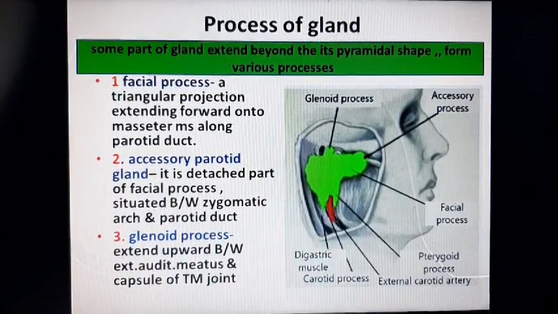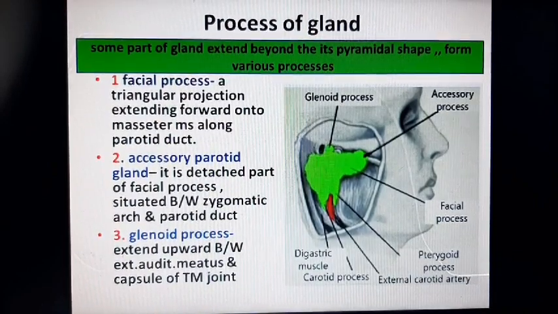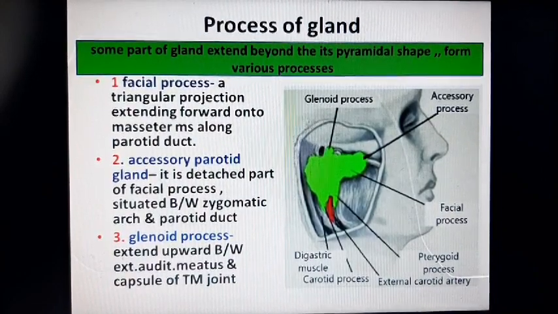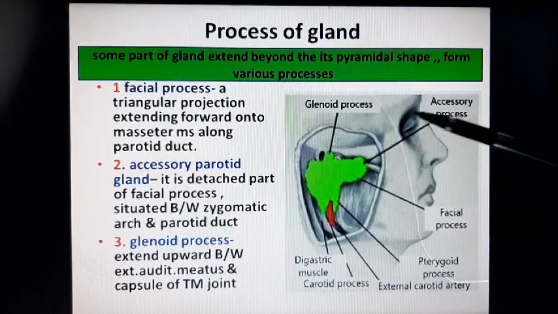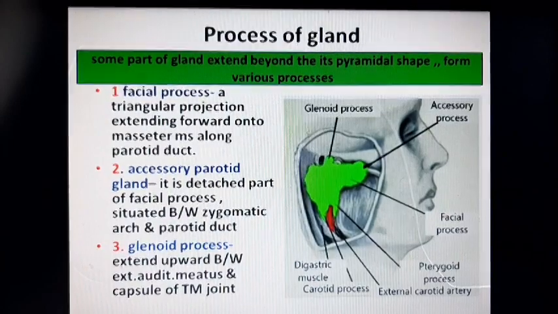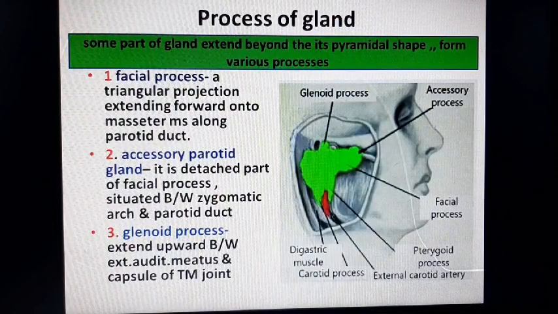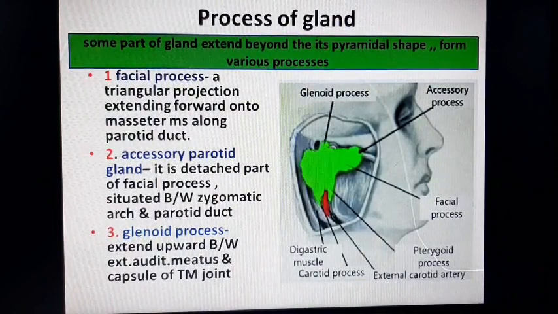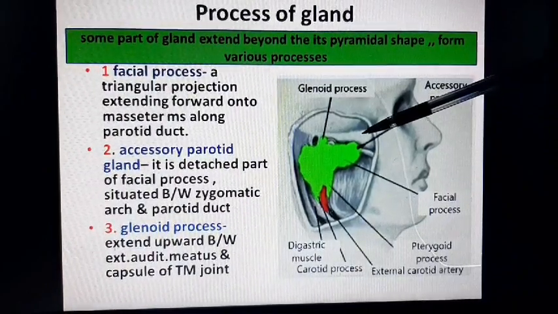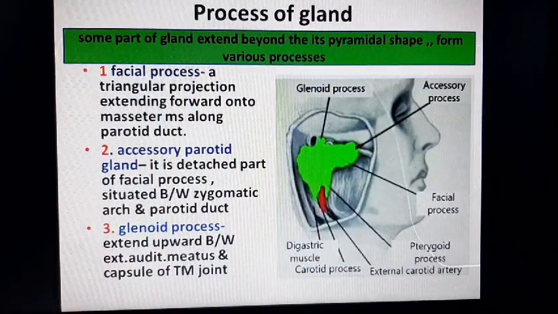First one is facial process. It is triangular projection of gland extending forward onto masseter muscle along the parotid duct. You can see this is the facial process. Next is accessory parotid gland. It is detached part of the facial process situated between zygomatic arch and parotid duct. This is the accessory process.